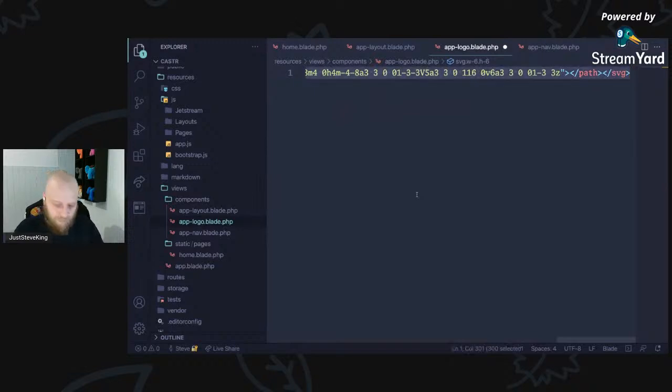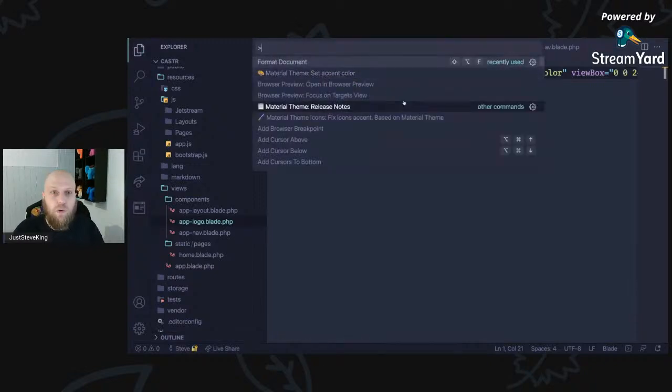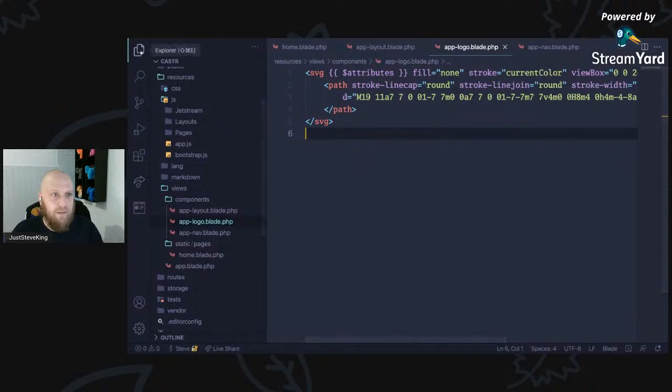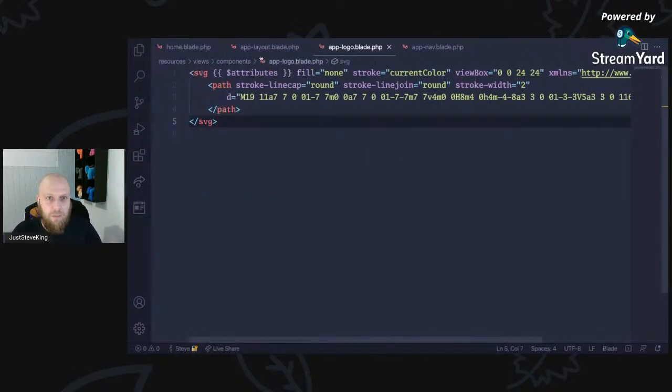What I would do, I would just pass in attributes here. Nice and clean, blade component, done. Can I format this to make it look nicer? Yes, I can. So here we go. Nice, simple SVG for podcast.